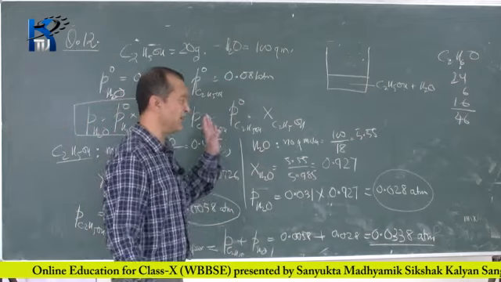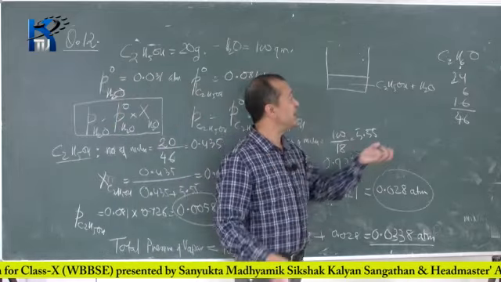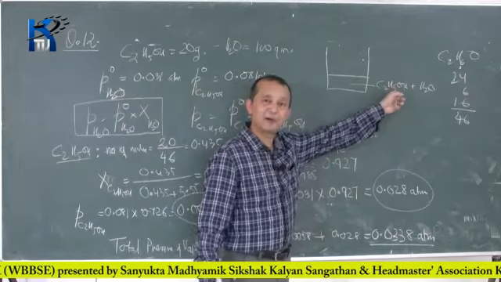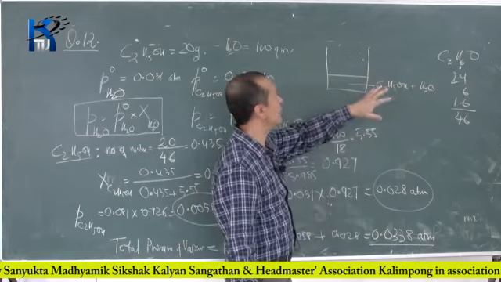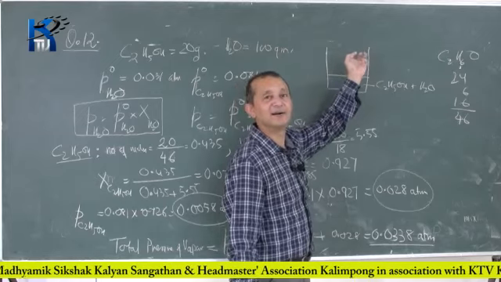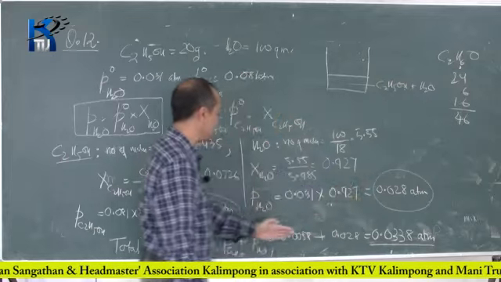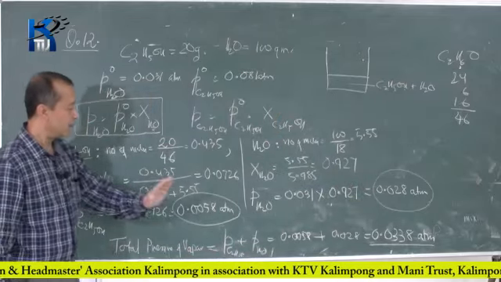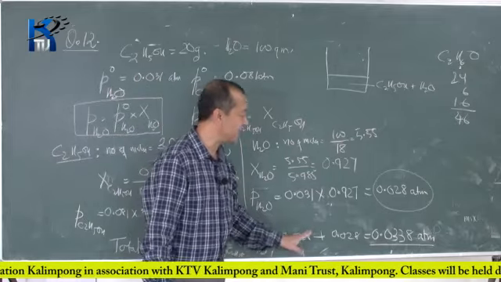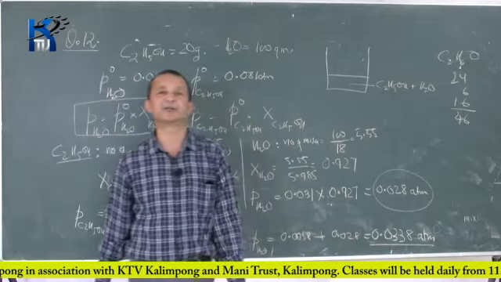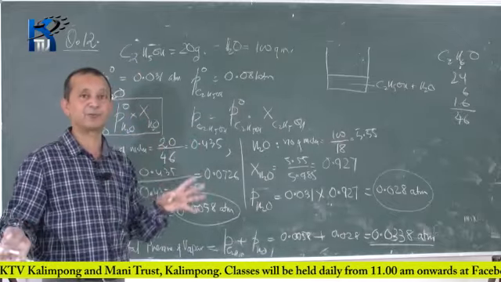Okay, so using Raoult's law, we were given 20 grams of ethyl alcohol and 100 grams of water. Now the question was, what is the pressure of the vapor exerted by this mixture? Using Raoult's law, we were able to calculate the partial pressure of ethyl alcohol, the partial pressure of water, and ultimately the total pressure of the mixture. So that is how you apply Raoult's law in problem solving.